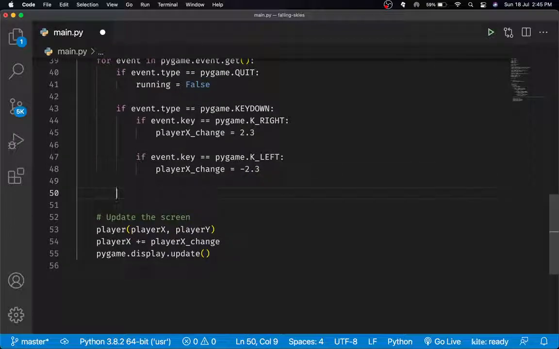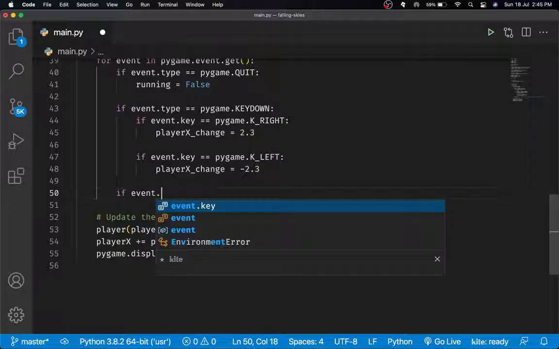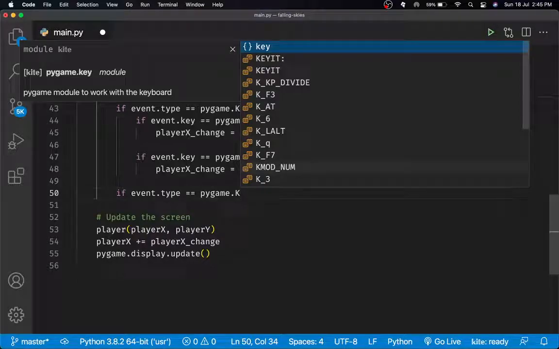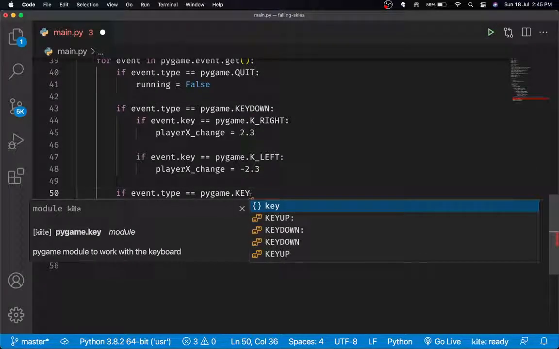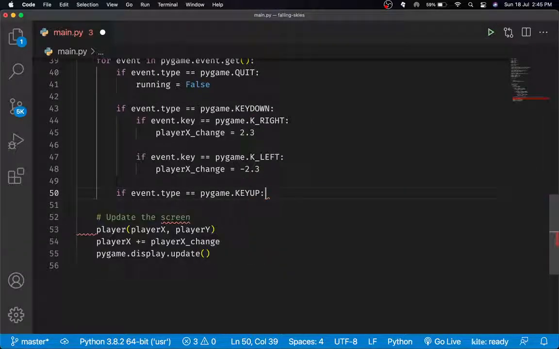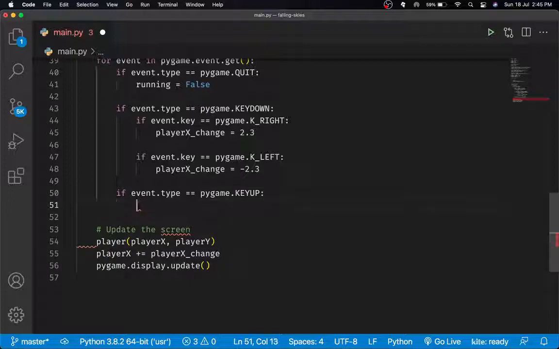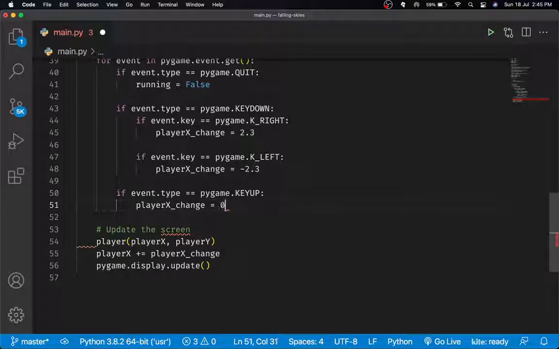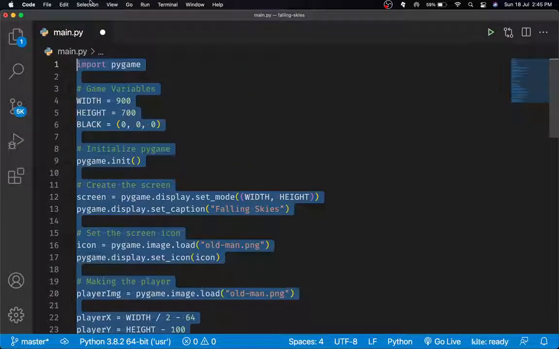So then if the event dot type equals pygame dot KEYUP, so if we release a key, we just say player x underscore change equals 0. Pretty basic code.